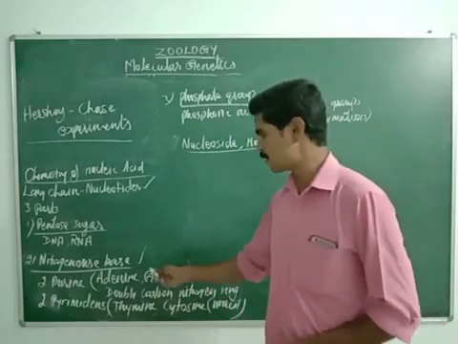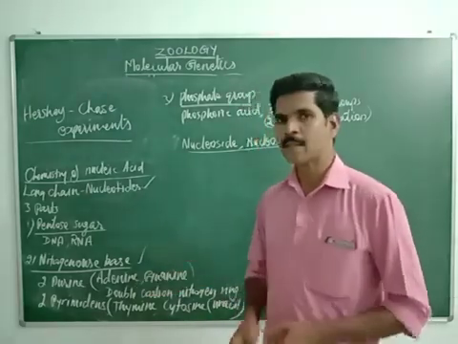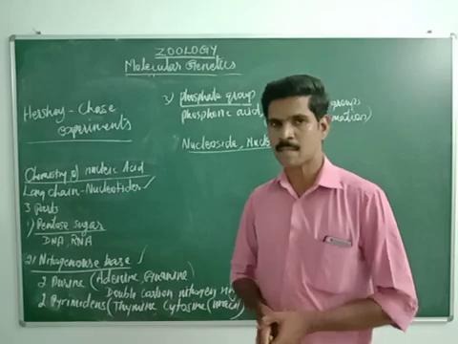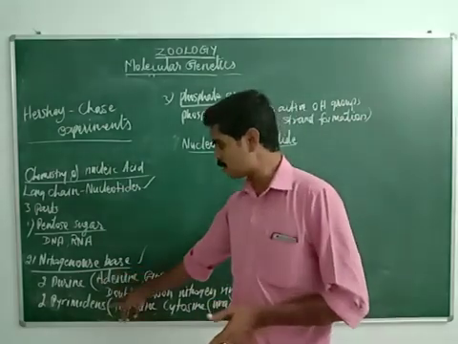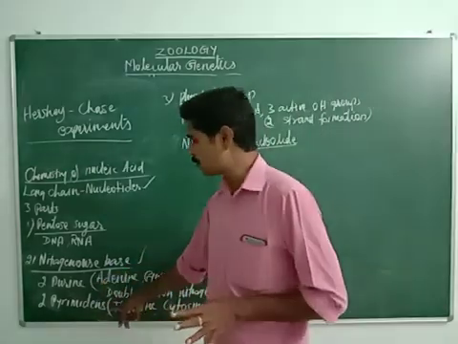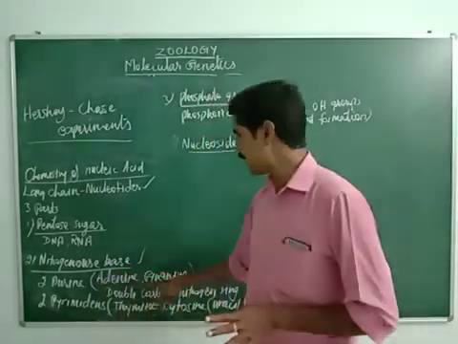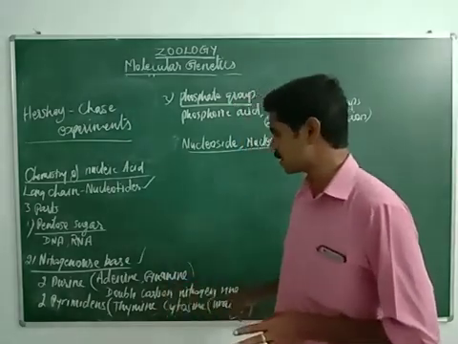Once again, about the nitrogenous base: two types of nitrogen base are present in DNA and RNA, totally four bases, two purines and two pyrimidines. Adenine and guanine are the purines, and they have a double carbon nitrogen ring structure.